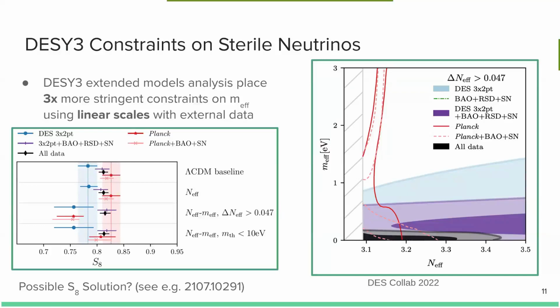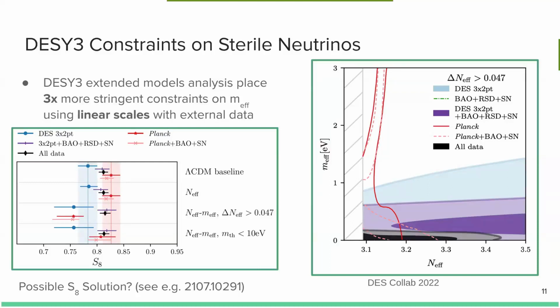Depending on the prior, we were able to extract information on S8, or the clustering of matter at 8 megaparsec scales, weighted by the total matter energy density. And this is pretty interesting because depending on the priors that one chooses, one can shift S8, again with this suppression of the small scale power spectrum from the sterile relic, and possibly alleviate some tensions in S8. You can see the H-Naught Olympics, which is linked below, that investigated this further.